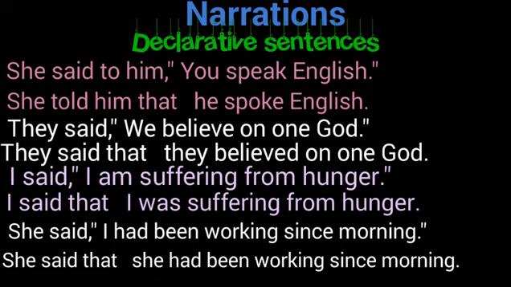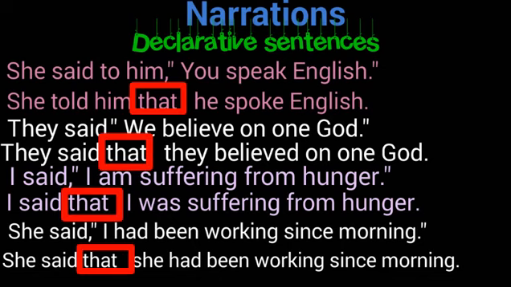If you take a look at these declarative sentences, then you will see a common thing in all sentences. These all sentences are joined by using conjunction that. Now it is obvious that in indirect narration, instead of commas, we put conjunction that to join declarative sentences.